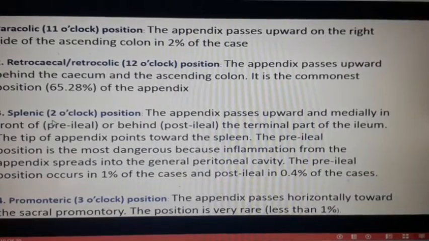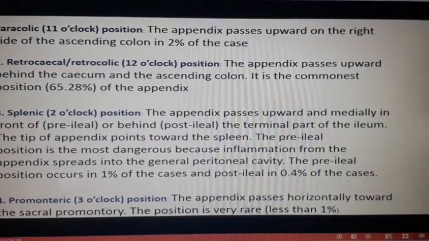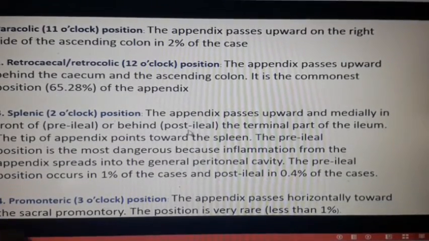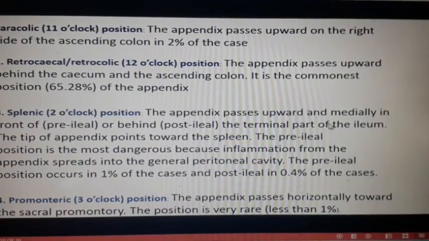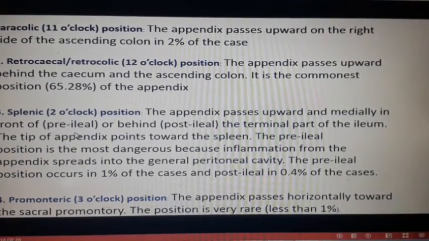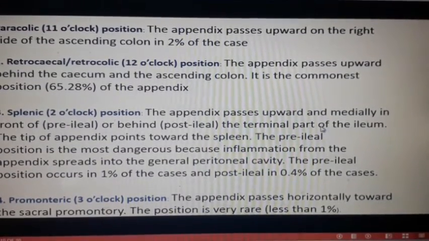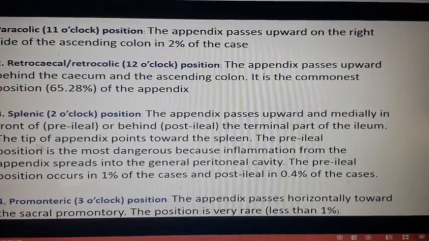The next one is the splenic, 2 o'clock position. The appendix passes upward and medially, in front of the terminal part of the ileum (pre-ileal) or behind it (post-ileal). Okay, 2 o'clock position, you know where it is, and you also know how the terminal part of the ileum arrives at the cecum. So the tip of the appendix here points towards the spleen.